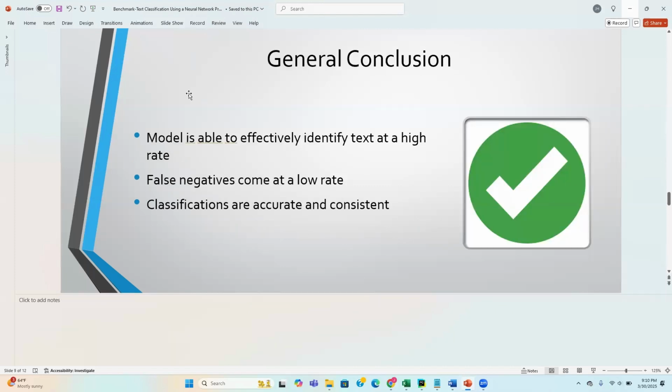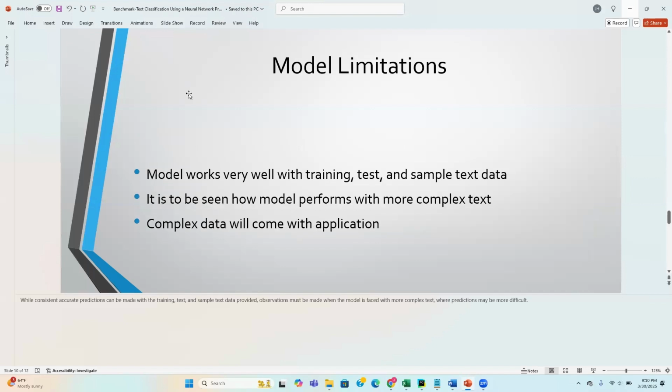To conclude, our model is able to effectively identify text at a high rate with low levels of false negatives and false positives, and overall, our classifications are accurate and consistent. With the success of this model in mind, it's important to consider some limitations of the model.